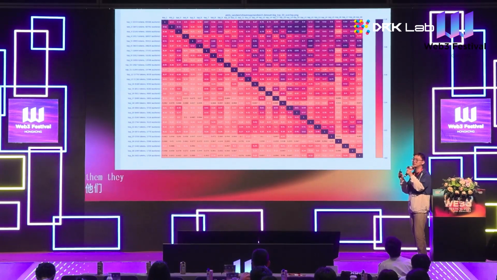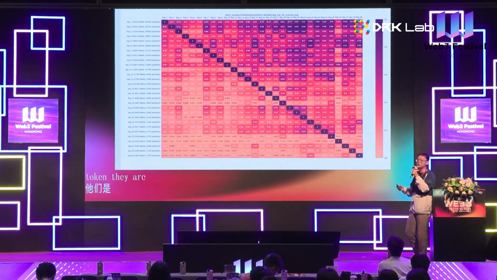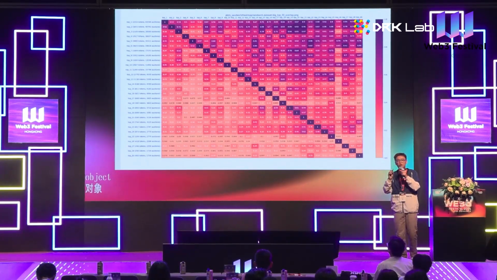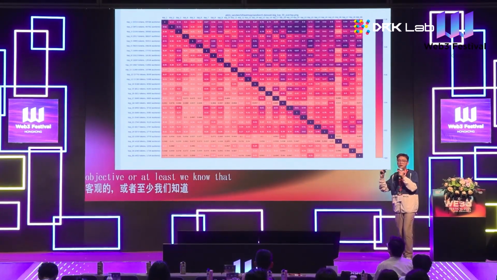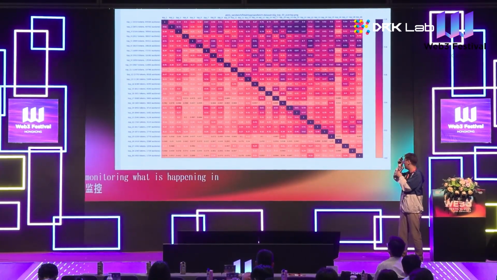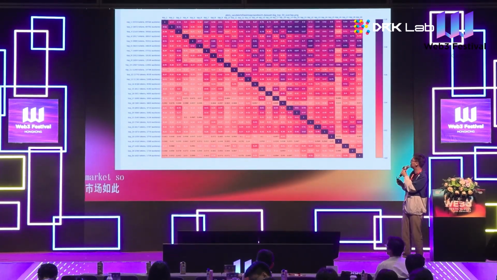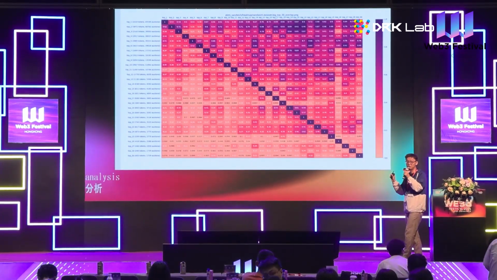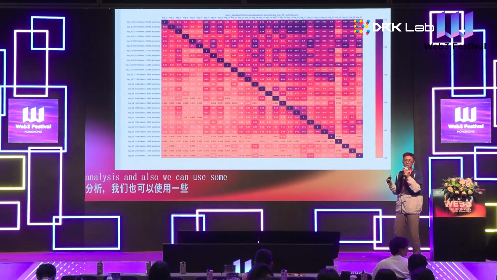They are competing on the same arbitrage opportunities, trying to exploit the same opportunity. Or at least we know that, from their perspective, they are monitoring what is happening in this market. So this is one of the takeaways from this analysis, and we can also use some further data to validate it.